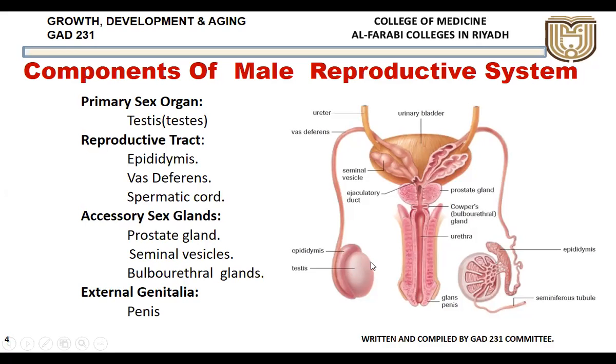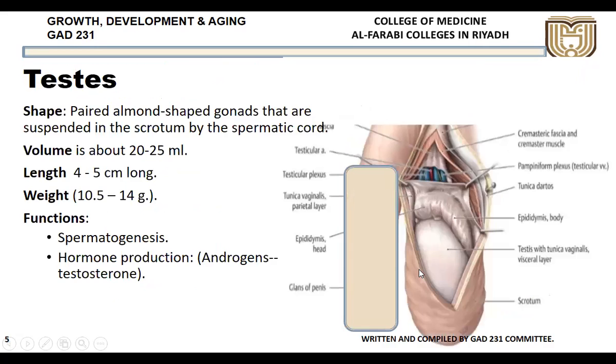This is the testis, this is the organ, here it is the cut section. Then the reproductive tract includes the epididymis, vas deferens, and the whole spermatic cord within which this vas deferens is present. Here is the same cut section, epididymis and the vas deferens. Then we have the accessory organs, like the largest accessory organ in case of male, that is the prostate. Then we have the seminal vesicles, and the bulbourethral glands, which are also called the Cowper's glands. Then we have the external genitalia, that is the penis.